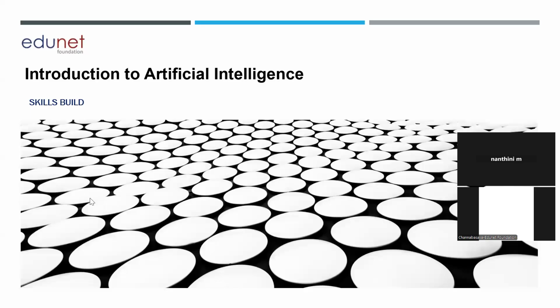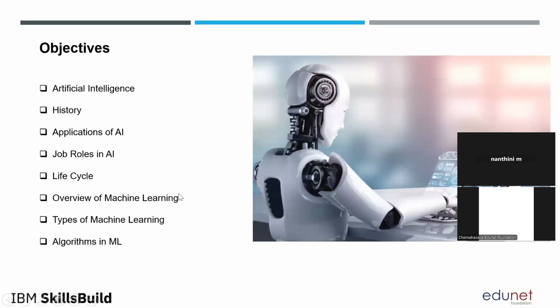So coming to artificial intelligence, before that, I'll just show you the objective of today's presentation. AI history, applications of AI, what are all the job roles we have in this artificial intelligence technology, then life cycle, overview of machine learning, different types of machine learning, and what are all the algorithms, followed by a small quiz. It's like a recap of the content we have discussed in today's session. Everyone clear with the objectives? Yes?